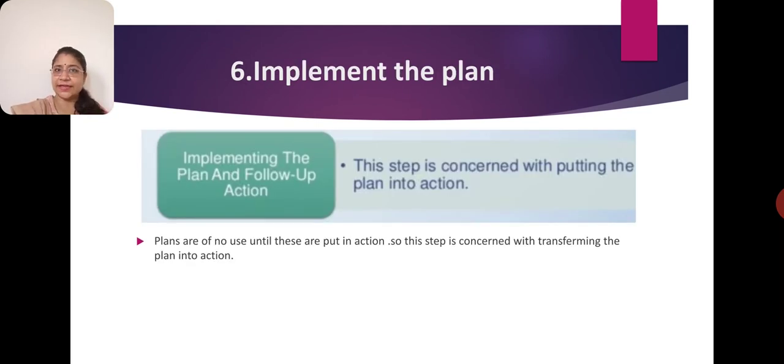Once you decide that this is the best alternative to use, it is time to start implementing the plan. Whatever was on paper, now you have to take action on it. The step is putting the plan into action. It was on paper, now you have to start doing, because you have already decided your target, made your premises, and selected the best alternative among the various alternatives. So now it's time to put the plan into action.